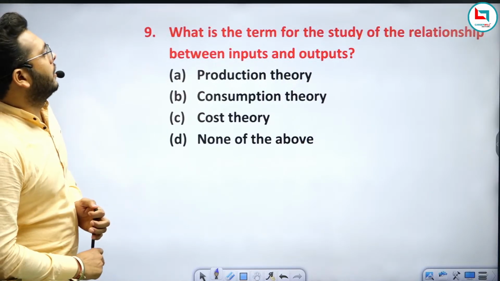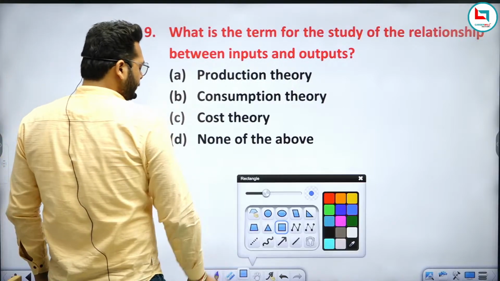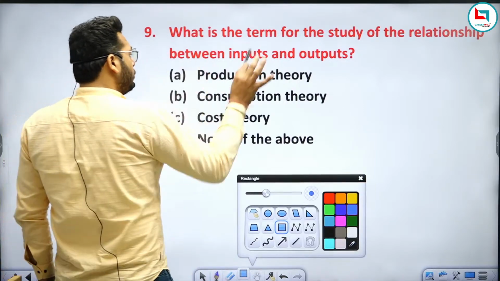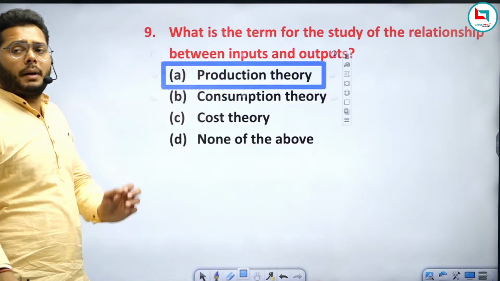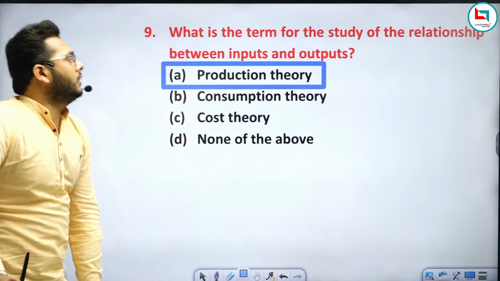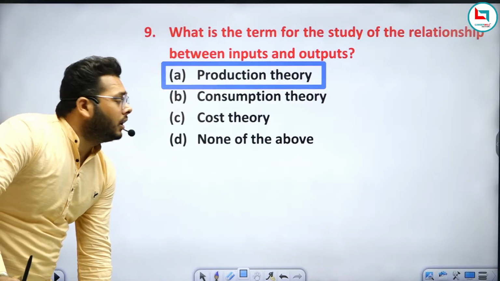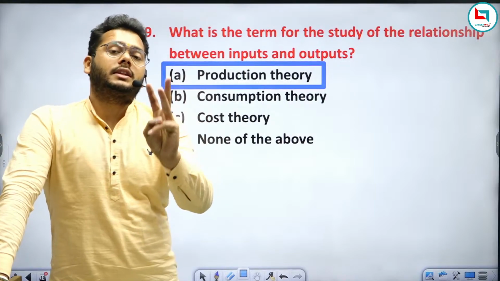Tell me, the study of the relationship between inputs and outputs. We study this whole concept in production theory, as I have already told you. In microeconomics we study three behaviors.